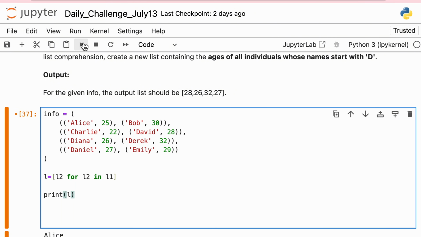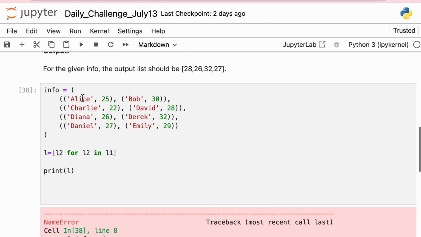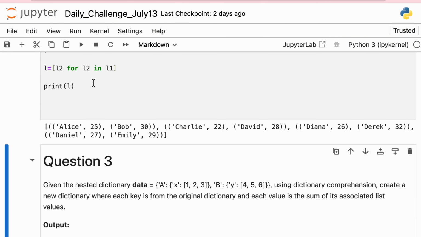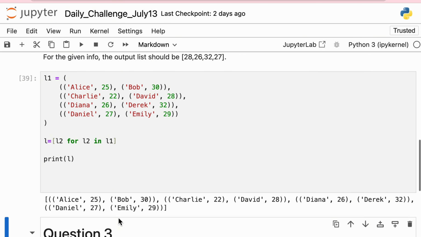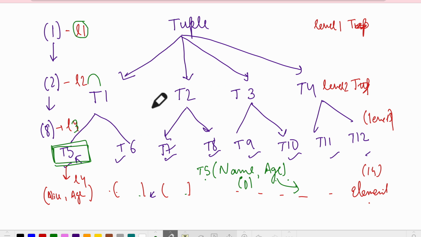Now when I do print, L is equal to L2 for L2 in L1. Sorry, L1 is your info, so let's change this name to L1. Now you have got this particular information. Now we have reached here. Presently we are at this level. Now I want to go to this thing because I want to access T5.